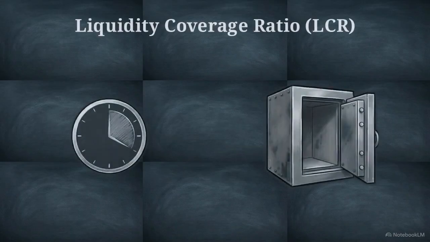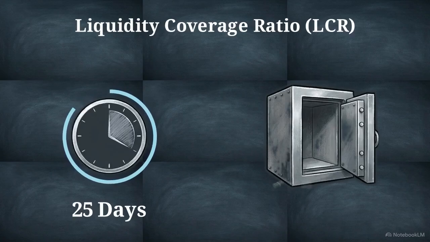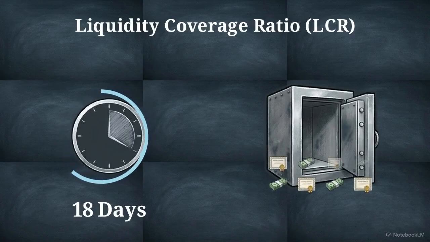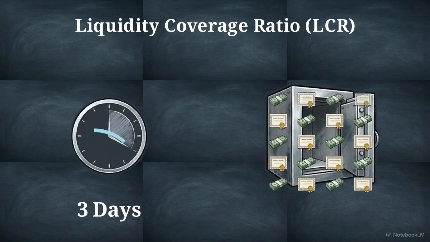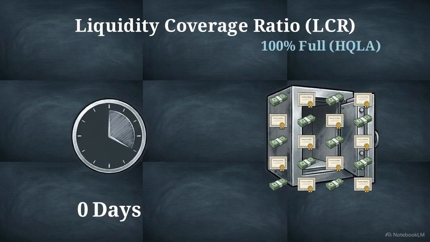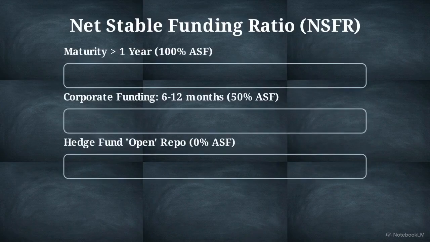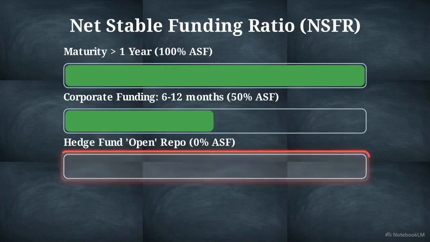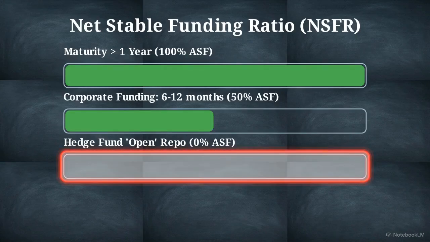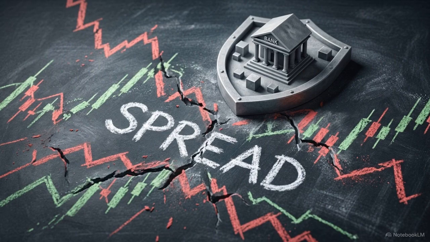The liquidity coverage ratio mandates that banks hold a sufficient stock of high-quality liquid assets to survive a significant 30-day stress scenario. This has led banks to favor cash and 0% risk-weighted sovereign debt. The net stable funding ratio promotes long-term stability by requiring banks to fund assets with stable sources over a one-year horizon. To discourage reliance on short-term wholesale funding, the rule assigns open repos with hedge funds an available stable funding factor of exactly 0%. These constraints have buffered core banks, but also led to spread dislocations.